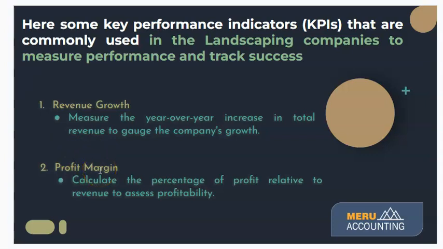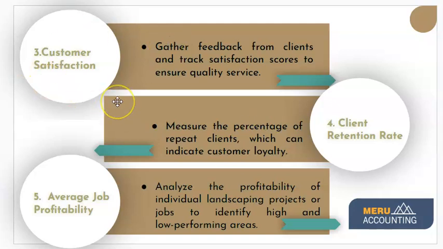This indicator calculates the percentage of profit relative to revenue, showing your profitability. Third is the customer satisfaction indicator. This indicator will gather feedback from the clients to track their satisfaction levels. Client retention rate. This indicator measures the percentage of your repeat clients, which can indicate your customers' loyalty towards your service or towards your company.